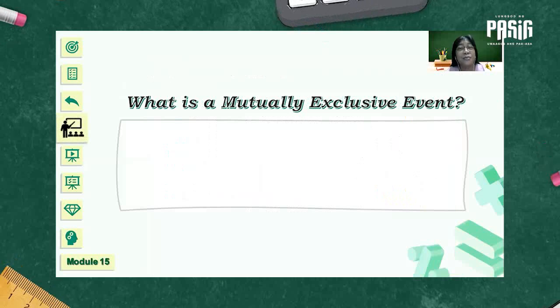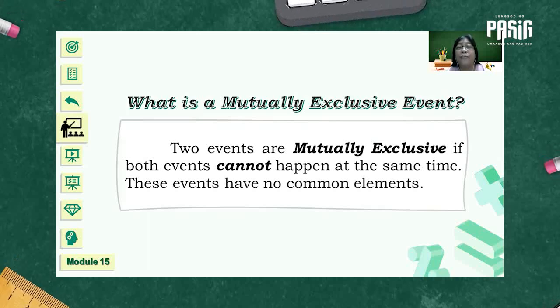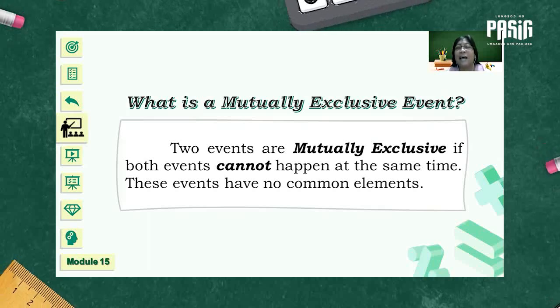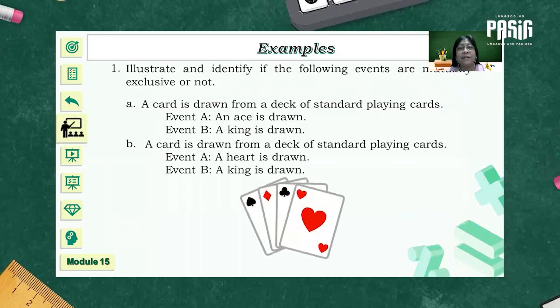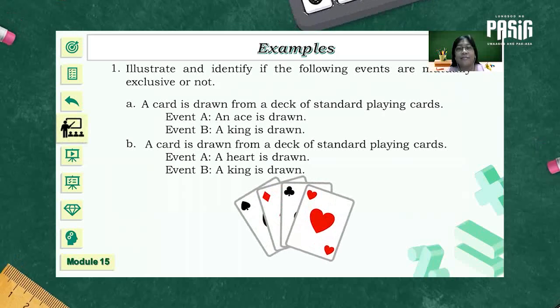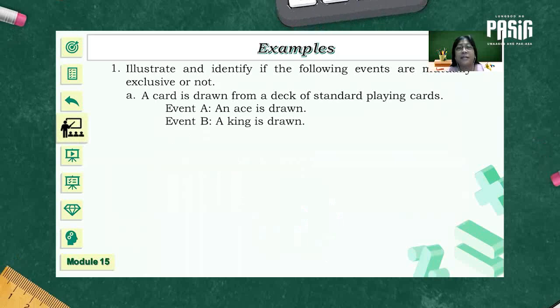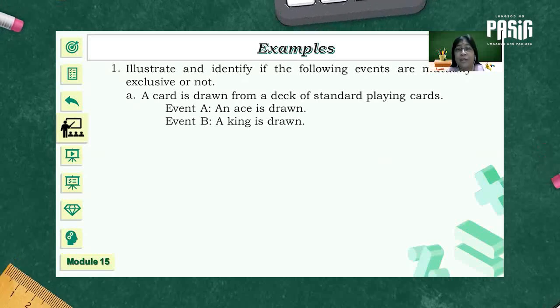But what is a mutually exclusive event? Two events are said to be mutually exclusive if both events cannot happen at the same time. These events have no common elements. Let's have the following examples. Illustrate and identify if the following events are mutually exclusive or not. For letter A, a card is drawn from a deck of standard playing cards. An ace is drawn, a king is drawn. Can these two events happen at the same time or not?